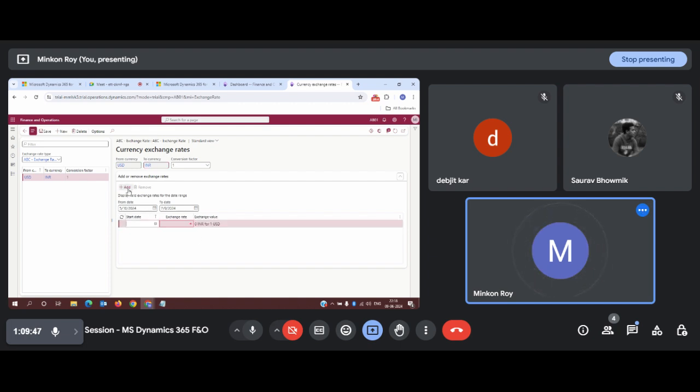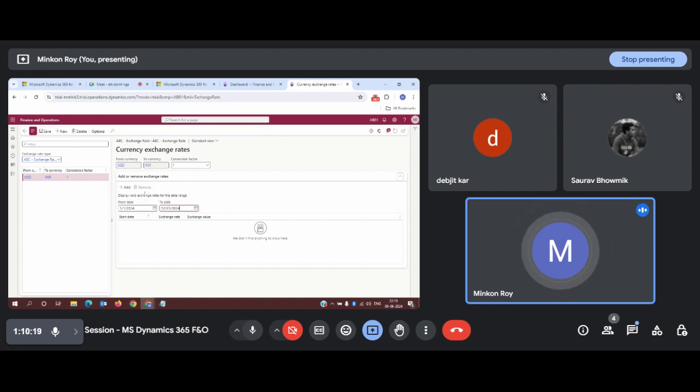How can you define it? You need to click on add. Once you click on add, you need to define a range for which your exchange rate will be valid. Say for example, from 1st of January to 31st of December means the validity of my exchange rate. Within this range, the exchange rate I will be defining will be valid for this particular date range.